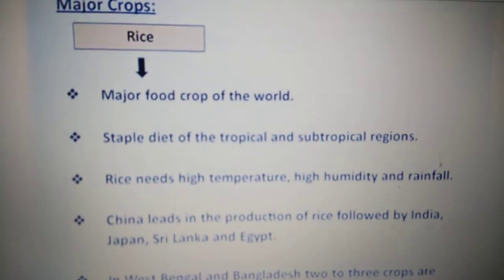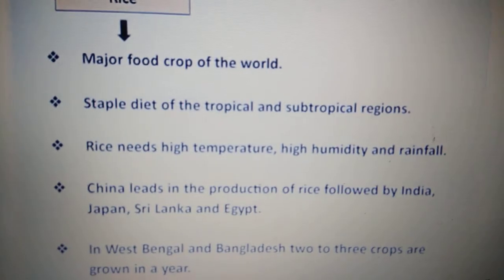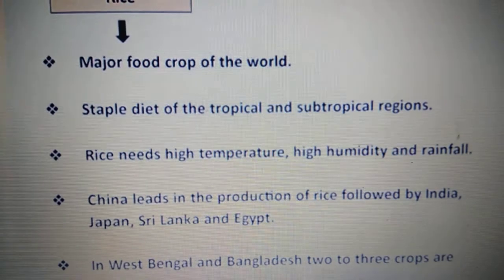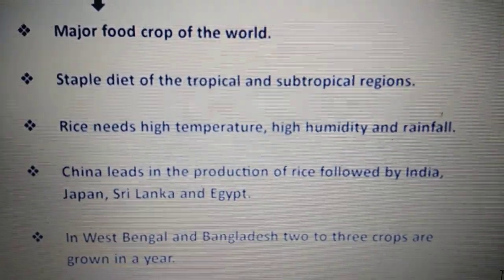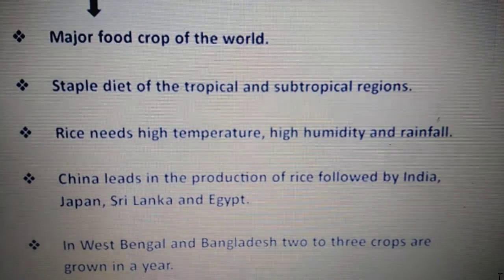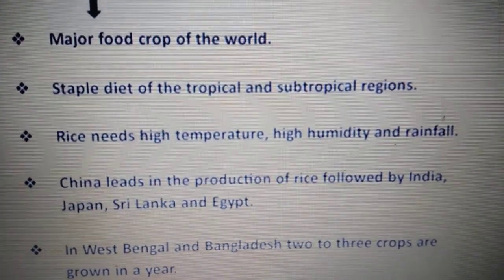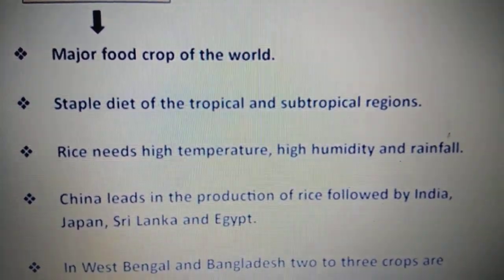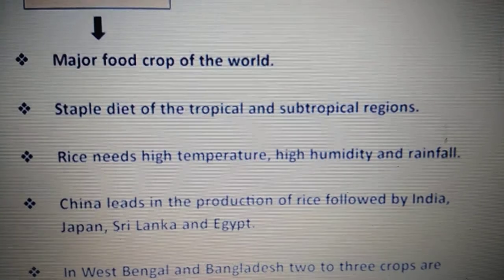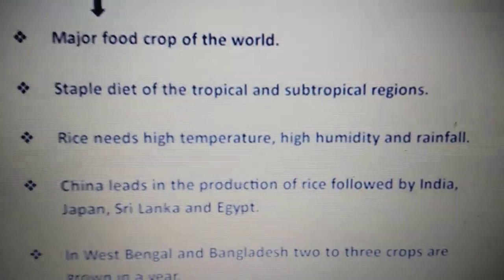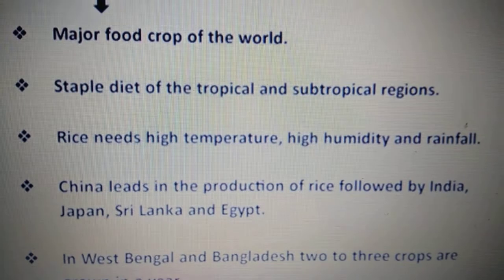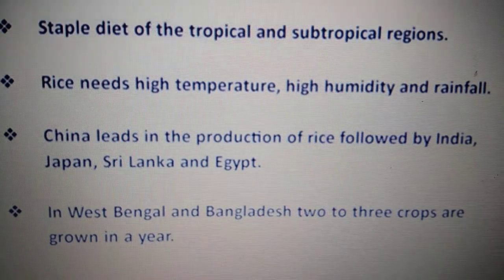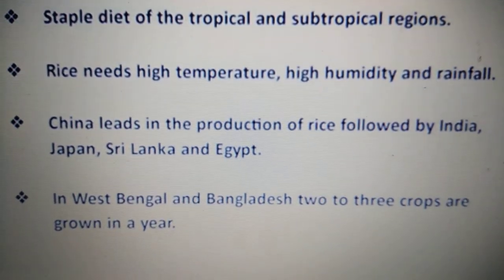Into the first major food crop, that is rice. It is one of the major food crops of the world and it is a staple diet in the tropical and subtropical regions of the world. Now the climate required for rice is high temperature, high humidity and high rainfall. Everything is required in lots of amount. Soil is not mentioned here, but it requires alluvial clayey soil, okay, which can retain water. And you can see China is the leading producer of rice, followed by India, Japan, Sri Lanka and Egypt. And in West Bengal and Bangladesh, 2 or 3 crops of rice are grown in a year.